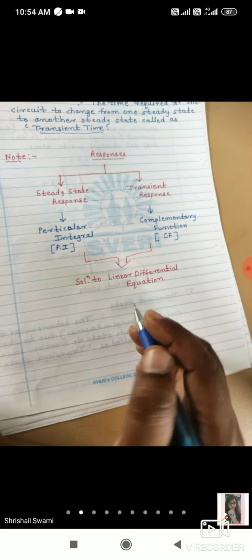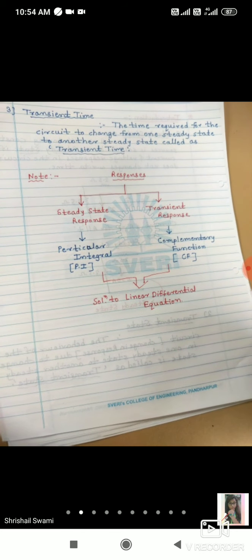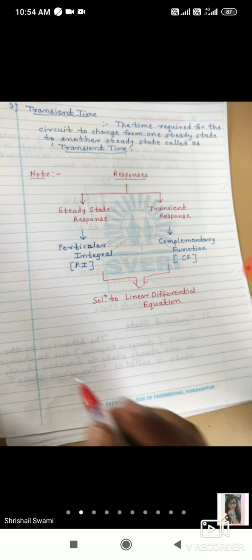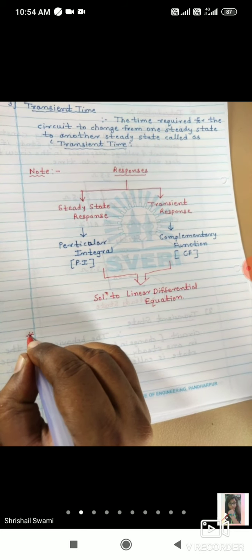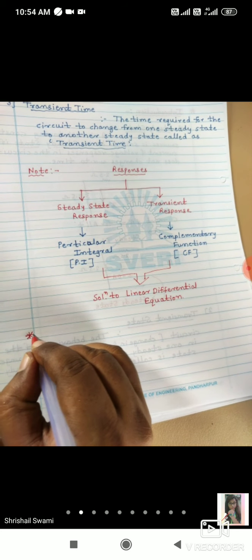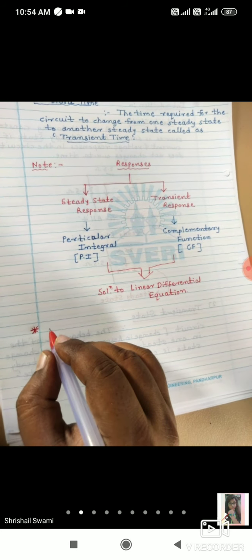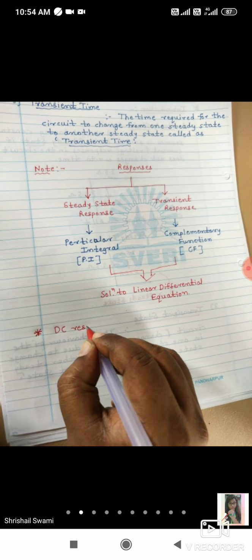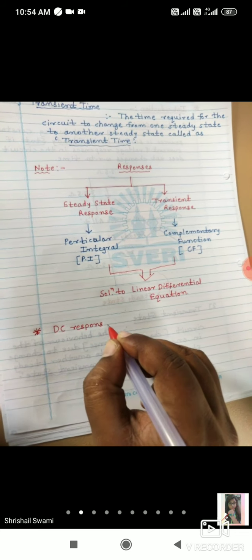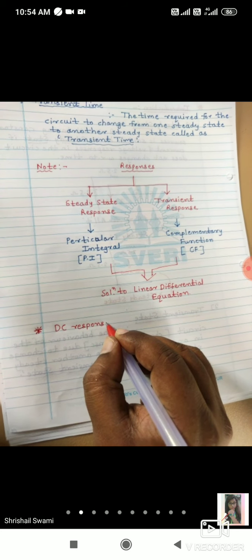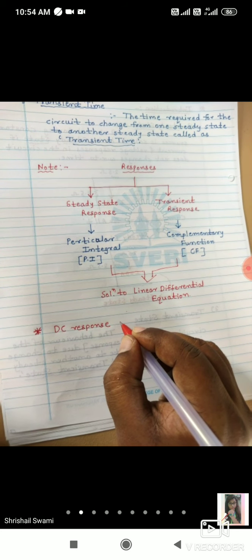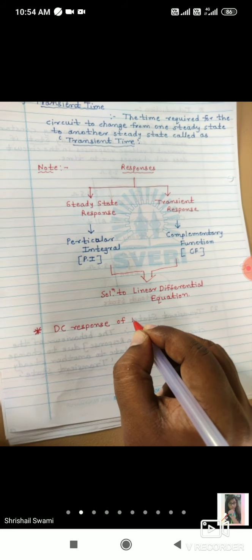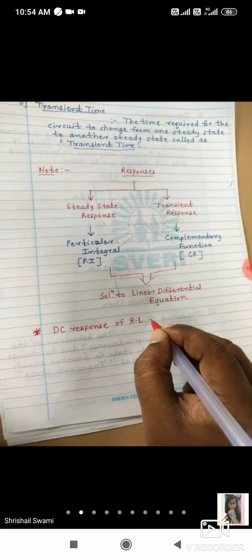Okay. So first of all, we will start with RL circuit. So RL circuit means what? Which consists of a resistor and inductor in series. So I will talk about DC response. So DC means what? A simple DC voltage or DC current. The DC response of RL circuit.